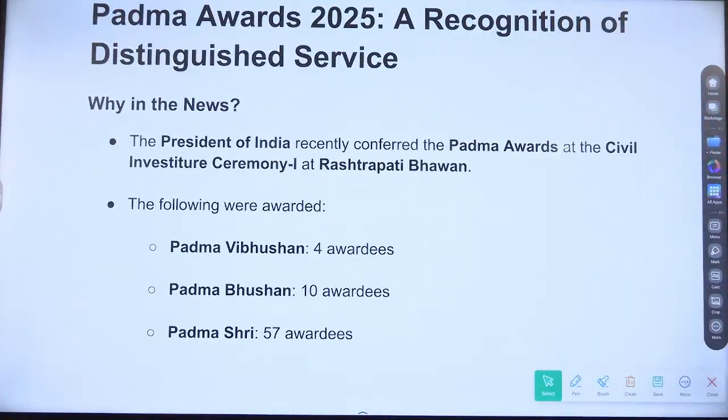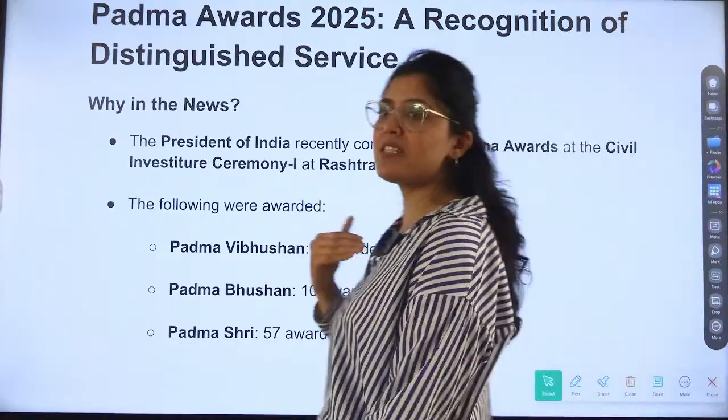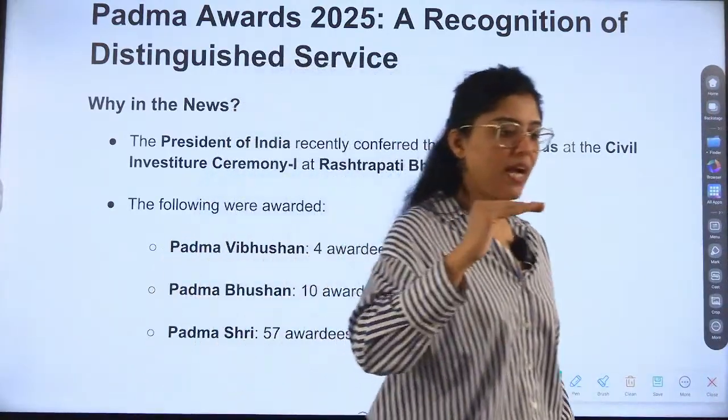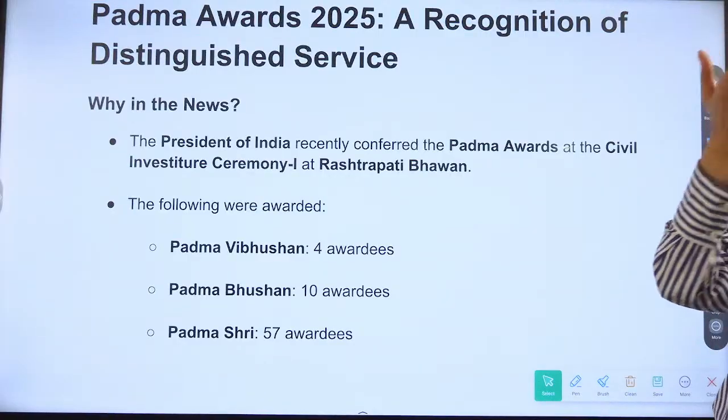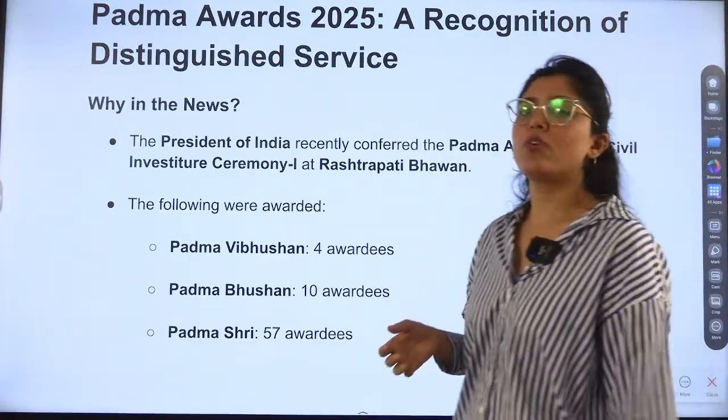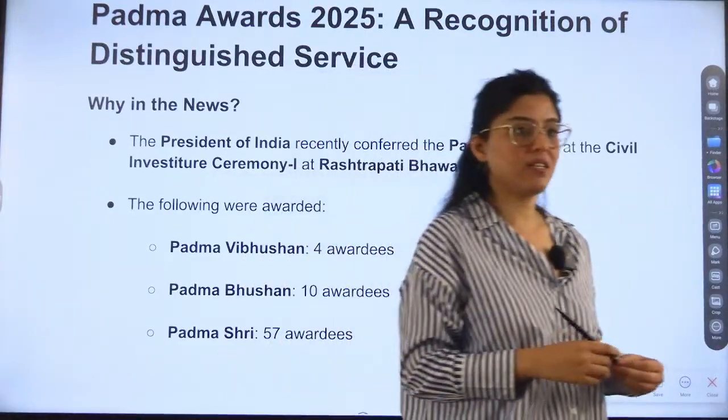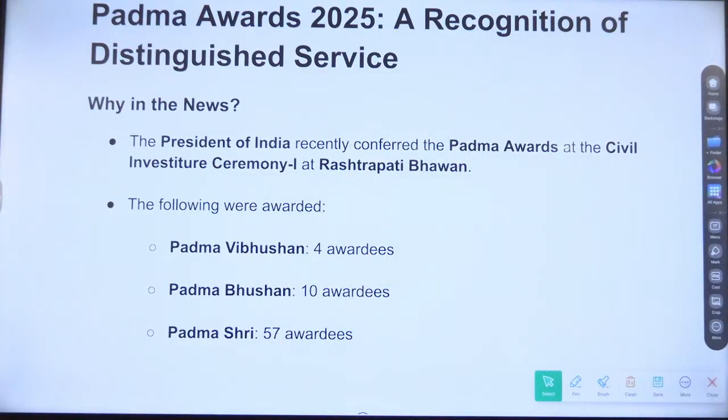So what kind of questions can come? Our focus is only on the nature of question that will be coming from this topic. Padma Awards, highest civilian awards, right? And above, not the highest, one of the highest civilian award is, no, Bharat Ratna. Highest civilian is Bharat Ratna, then comes the Padma Awards.